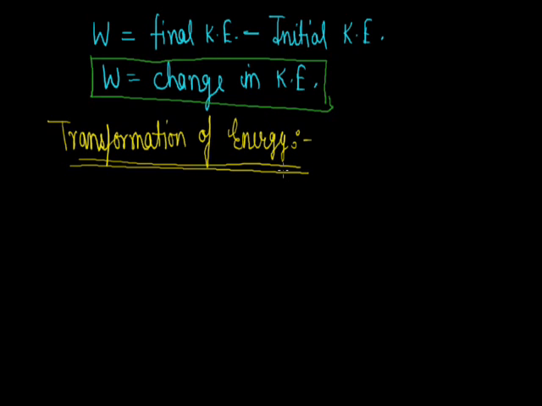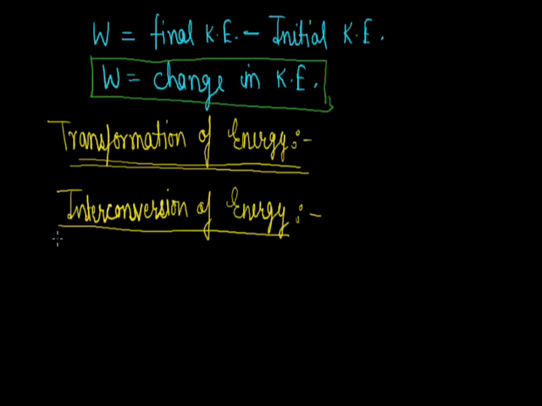Electric energy can be changed into chemical energy by the electrolysis process or storage batteries. Light energy can be converted into electric energy by solar cells. So there are so many examples of transformation of energy from one form to another form. Now the next point is interconversion of energy.